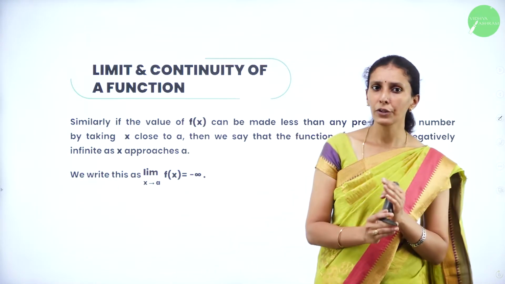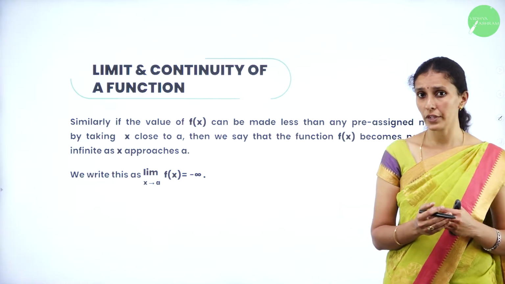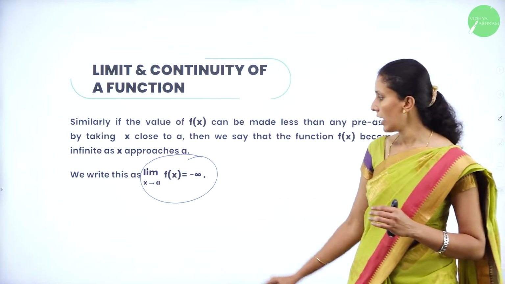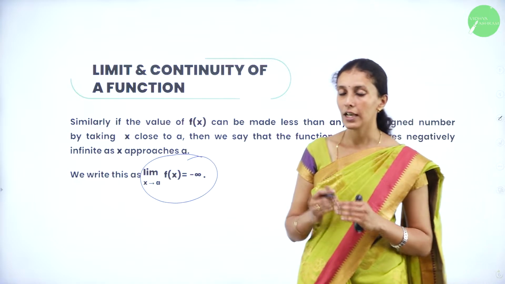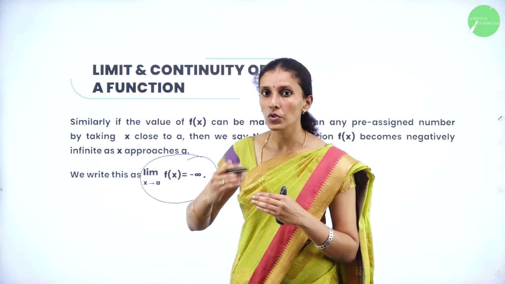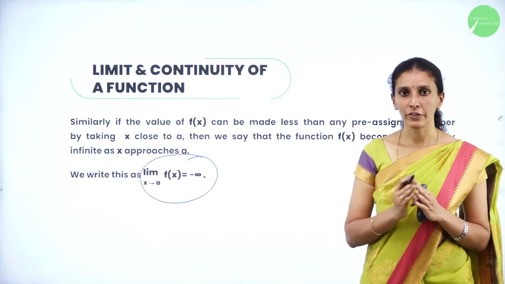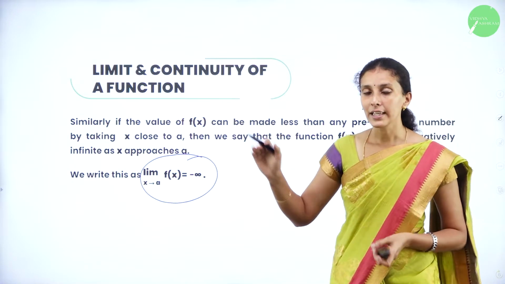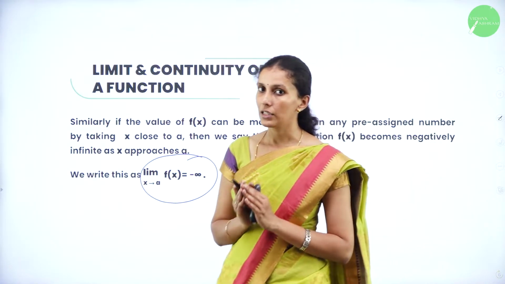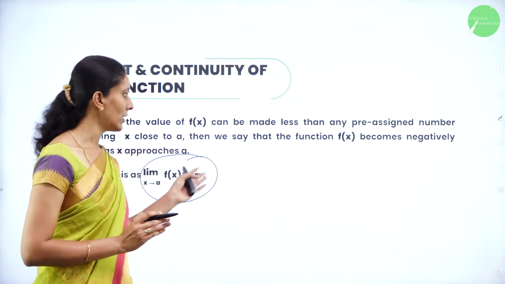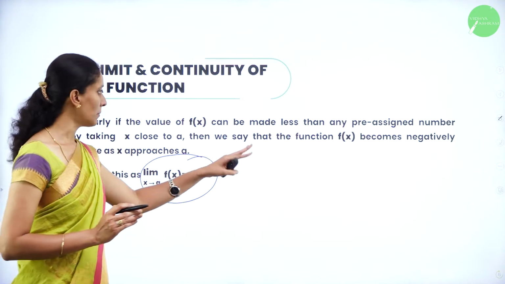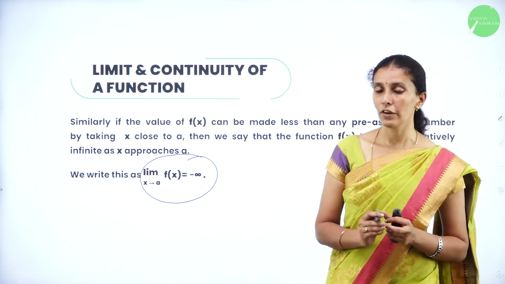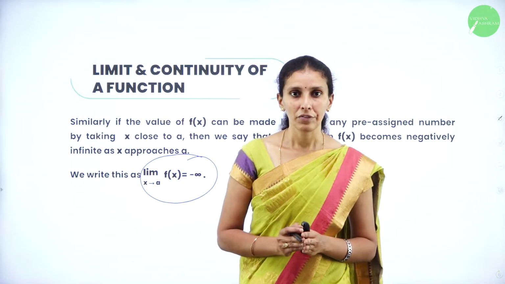Similarly, the function value may get very small as x approaches a. Here we write the limit of the function as x tends to a is minus infinity. As x goes closer and closer to a, the value of the function f of x can be made smaller and smaller, towards minus infinity. In that case, we call it an infinite limit. If it is positively infinite, then it is plus infinity, and a very small number can be called negatively infinite, which is called minus infinity. So therefore the function may have infinite limits too.